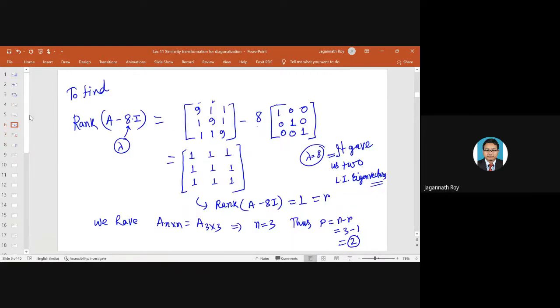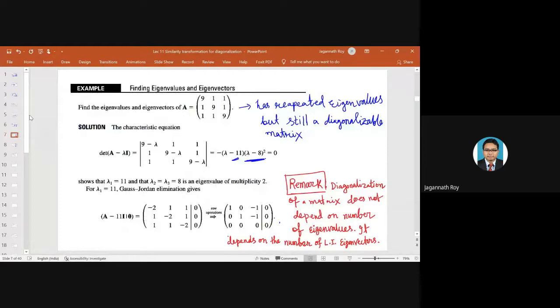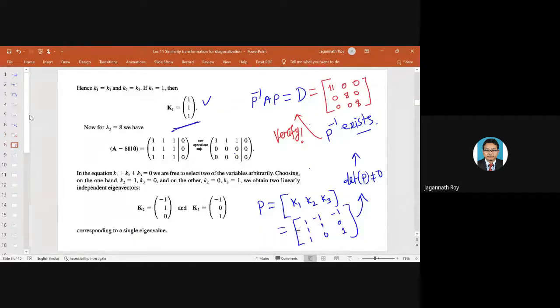Similarly, if you look at the matrix here, the rank of A minus 11I is 2. So how many linearly independent eigenvectors will be there? Here it will be n minus r, 3 minus 2, it will be 1. So only one eigenvector we have seen for this case.